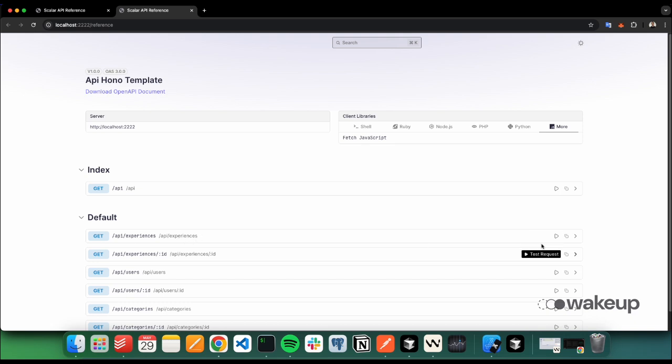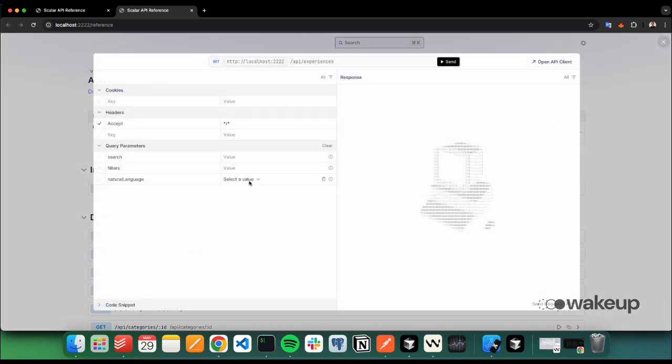From the API side, we have the main endpoint, which is this one. With this endpoint we can just talk with the LLM in natural language. Here, the search is the prompt that the user is going to send from the UI. But in this case, let's imagine that we want an experience about a ninja. So I just write, I want an experience about ninja. We send,